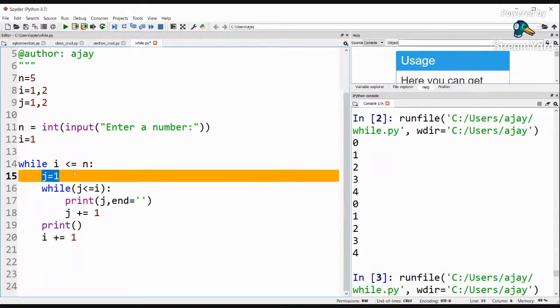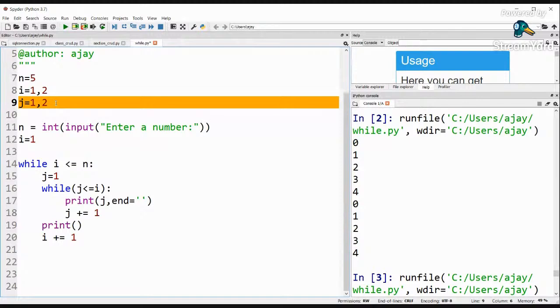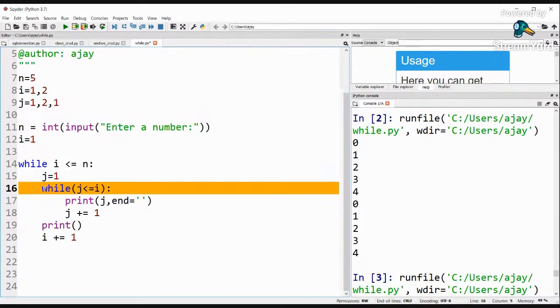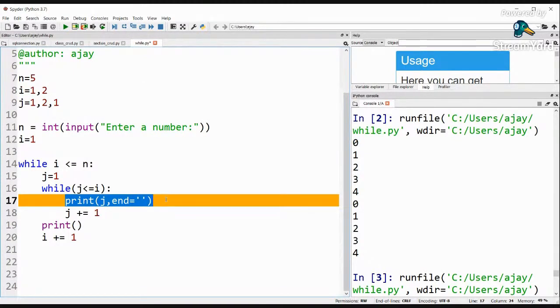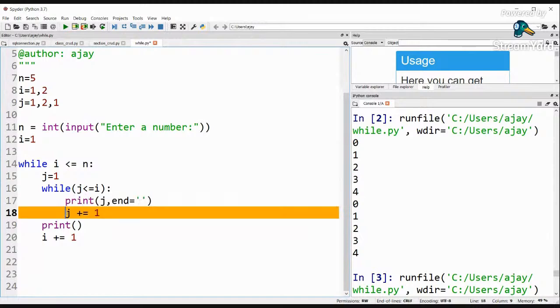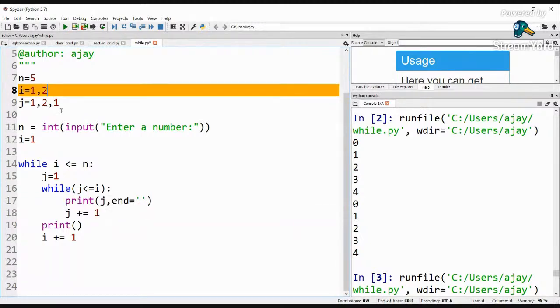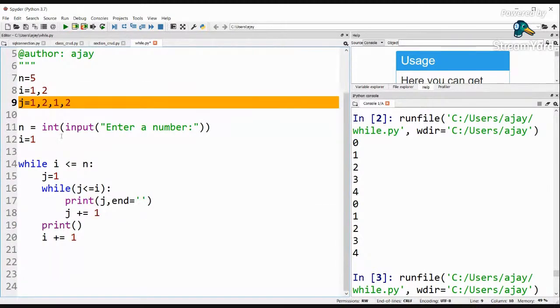And again the value of j is getting assigned to 1. Then there is a while loop: is 1 less than or equal to i? Now what is the value of i? That is 2. 1 is less than or equal to 2. The condition is true. It is going to go inside, print 1, and then j gets incremented, so the value of j is 2.